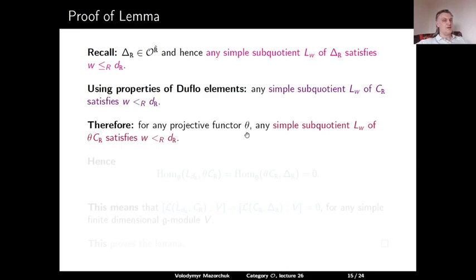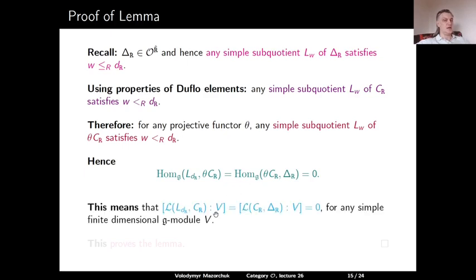But when we apply projective functors, we cannot increase the elements with respect to the right order. This means that for any projective functor theta, if we consider theta CR, then any simple subquotient of this module has the index which is right strictly smaller than our right cell R. In other words, we cannot have any Hom from L(dR) to theta CR, and we cannot have any Hom from theta CR to delta R, because delta R has simple socle L(dR).